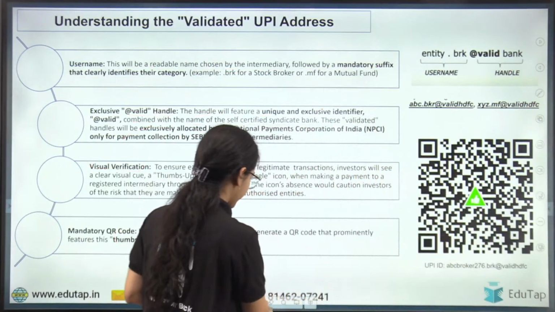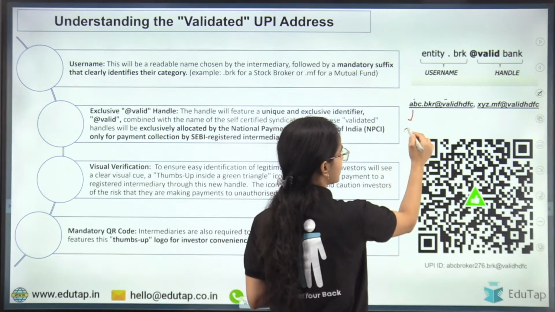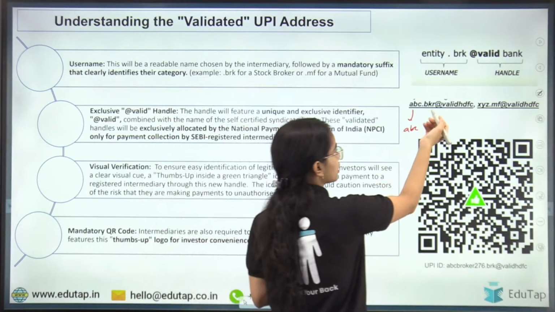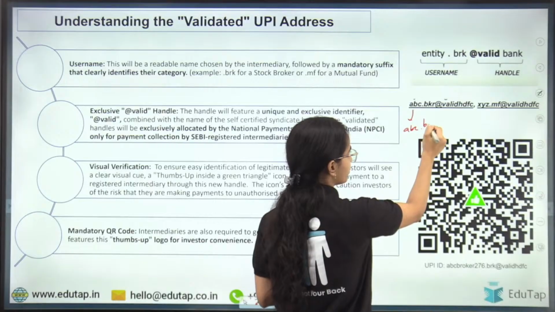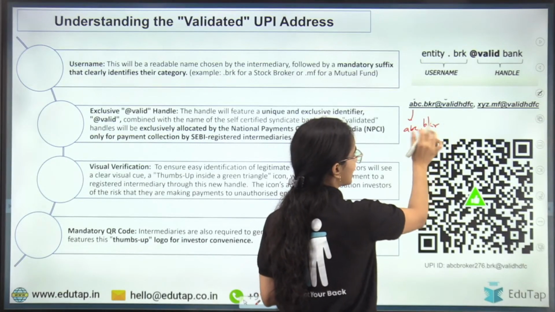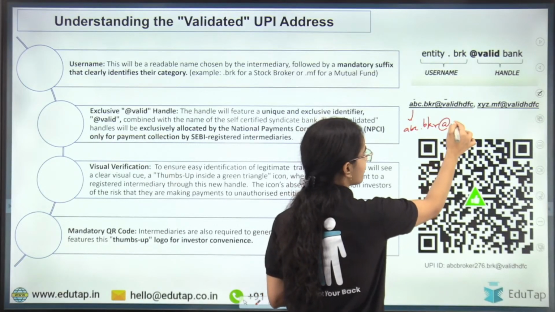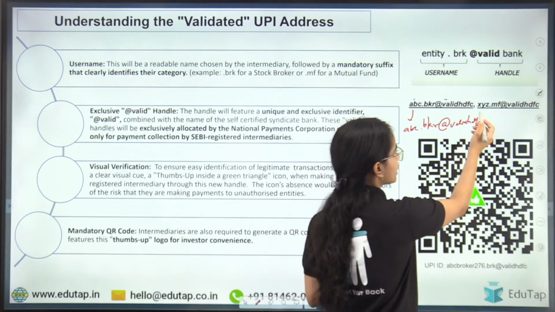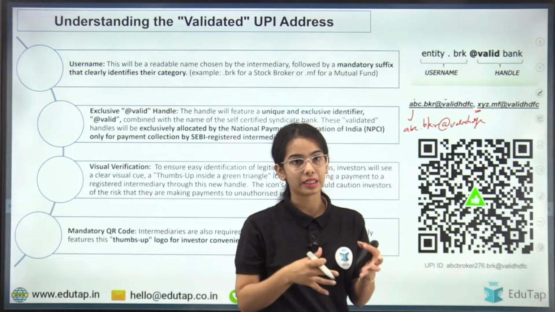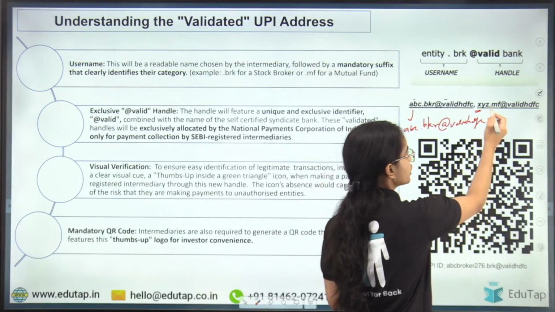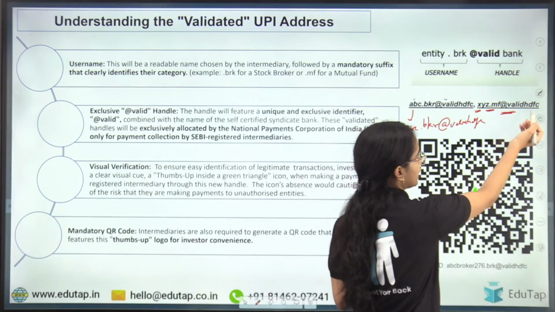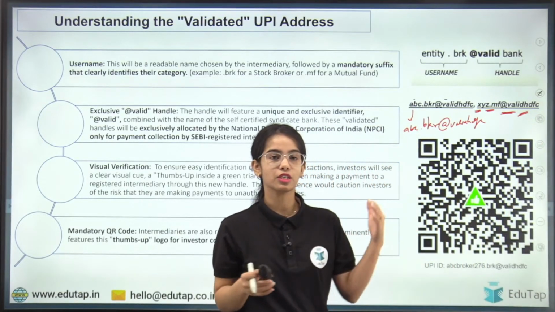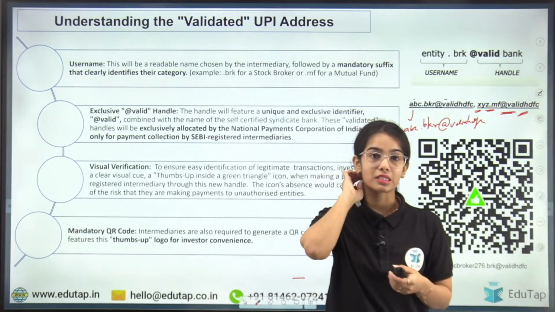So here you can see that, let's say ABC is the short name of the entity. The entity is working as a broker, so .BKR, that is for the broker, @valid, and the account is with SDFC. Or now XYZ is the name of the entity. It is a mutual fund, so .mf @valid, and the bank with which it is connected is SDFC. Okay, so this is the whole idea.